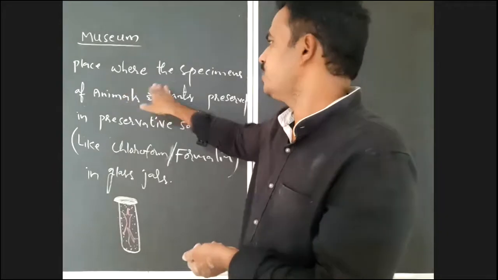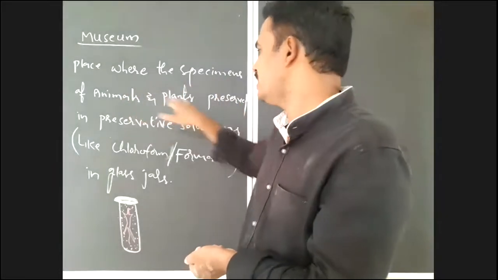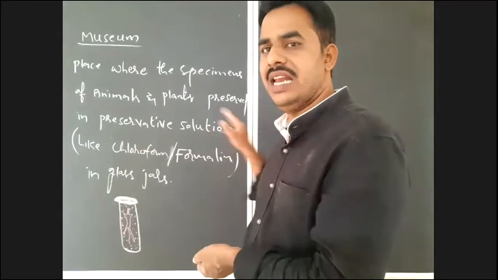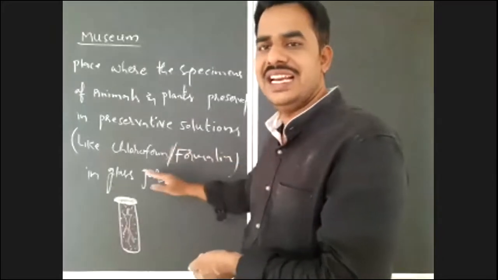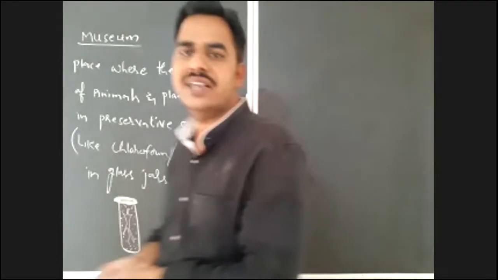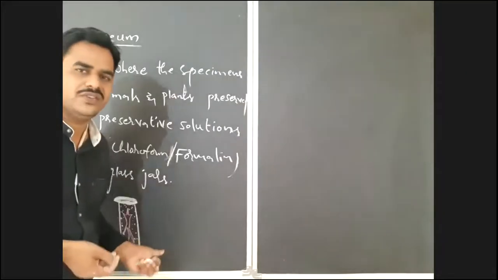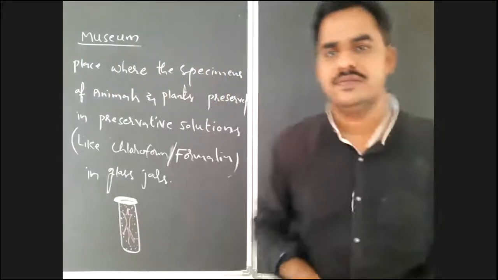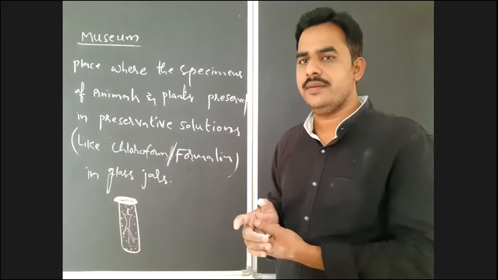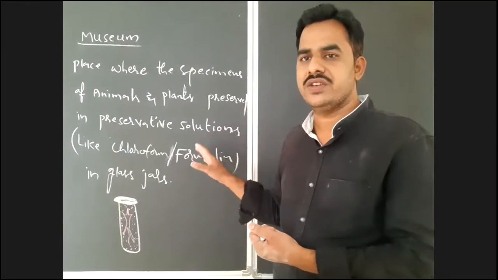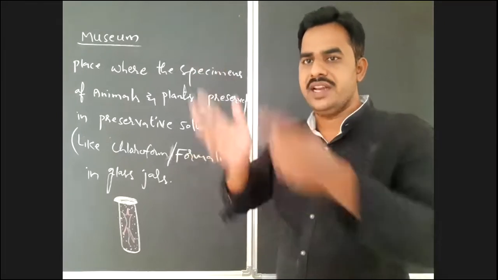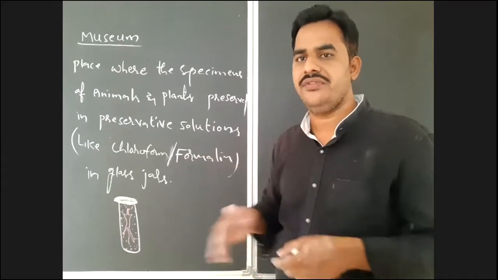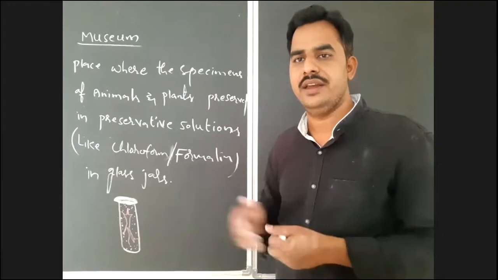A museum is a place where the specimens of animals and plants are preserved in preservative solutions like chloroform and formalin in glass jars. So that is the museum. What is the use of this museum? How are museums useful for us? See, museums are the places where we will get the complete body of an organism, especially for animals. The total body of an organism is available here.